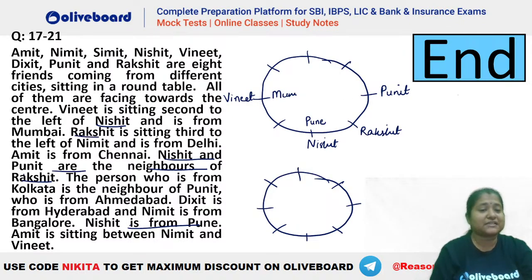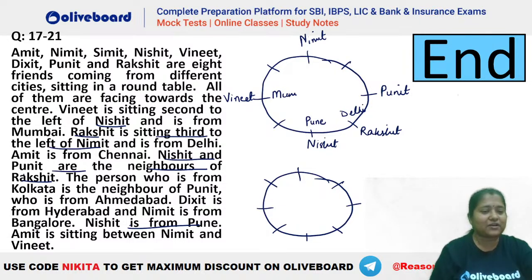Now Rakshit is sitting third to the left of Nimit and is from Delhi. So you can see Rakshit is from Delhi. So this person is Delhi here. And he is third to the left of your Nimit. है ना? So Nimit कौन होगा? 1, 2, 3. This person will be Nimit here. Okay, we have drawn Nimit. चलो, सुमित कोलकाता नहीं दे रखा था. ठीक है, चलो सुमित के लिए कोलकाता ही बचेगा, I guess.